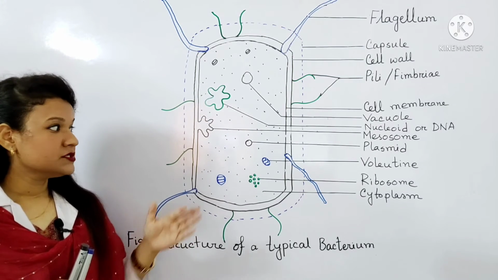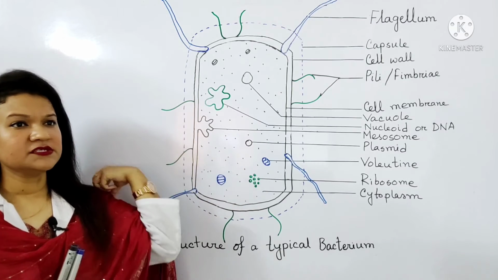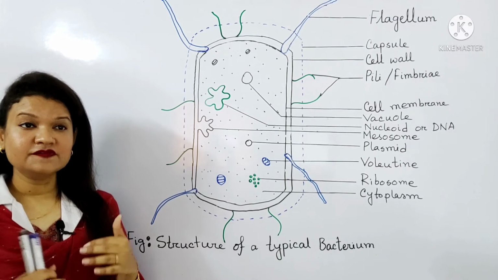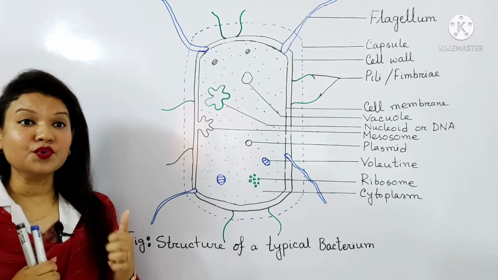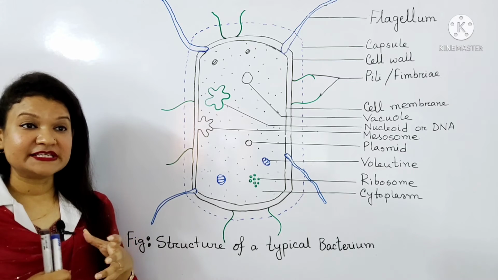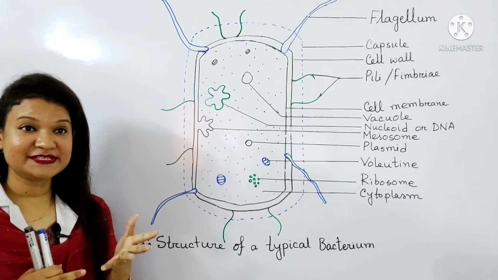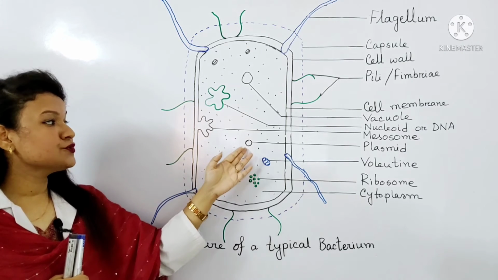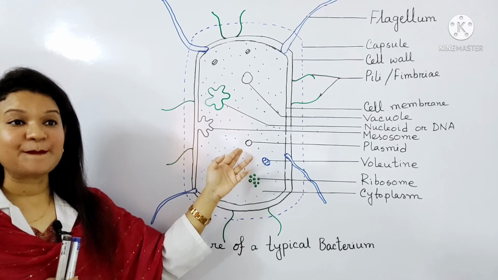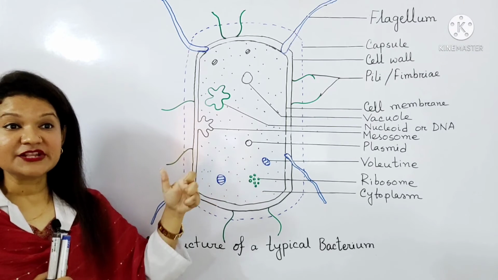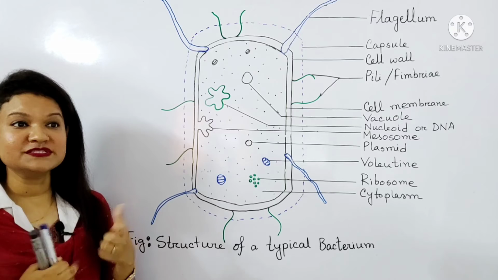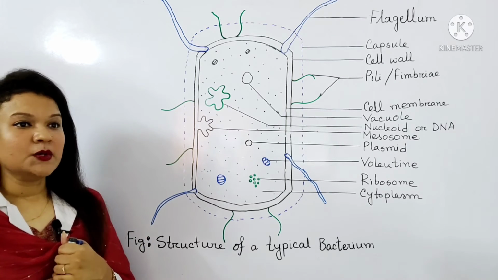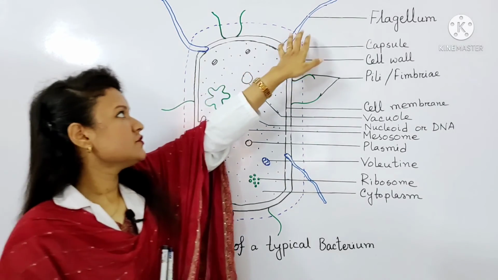Now, I will go for the plasmid. This is a very important thing. This is our plasmid. In the cytoplasm of some bacterial cells, one or more small self-replicating circular DNA molecules may be present in addition to the chromosomal DNA. These extrachromosomal circular DNA are known as plasmids. Plasmids are self-replicating and contain a few genes, for example E. coli have plasmids.